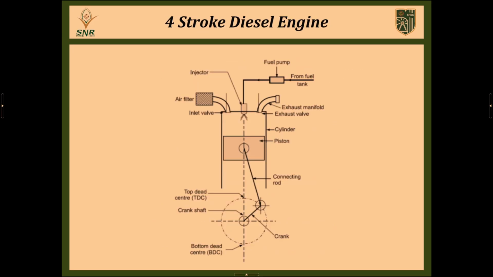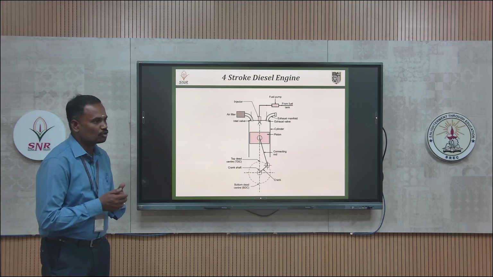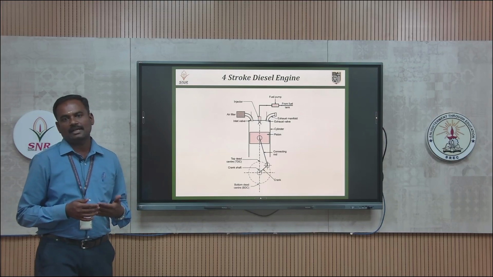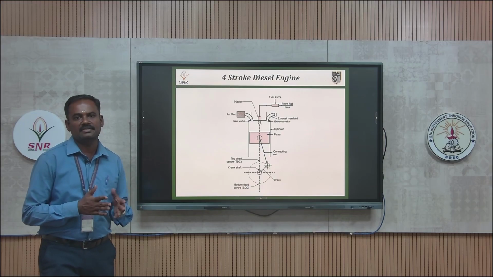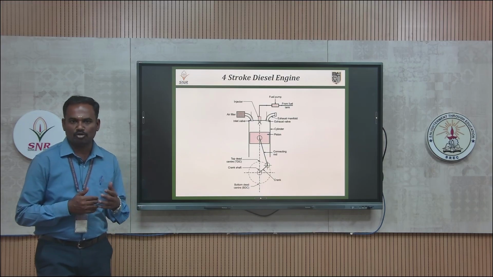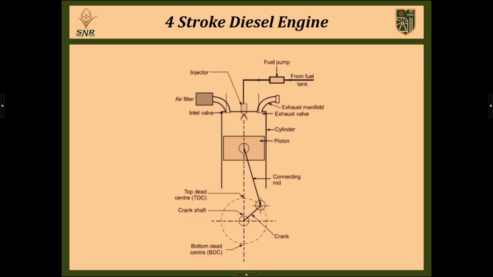So now we are going to discuss how the 4-stroke diesel engine works, and after that the 4-stroke petrol engine, and after that the 2-stroke diesel and then the 2-stroke petrol engine, how these 2-stroke petrol and 2-stroke diesel engines work. And finally we will discuss the comparison between 2-stroke and 4-stroke engines. After that we will discuss the comparison between the spark ignition engine, like the petrol engine, and the compression ignition engine, like the diesel engine.